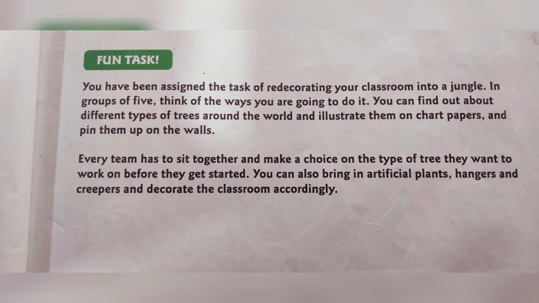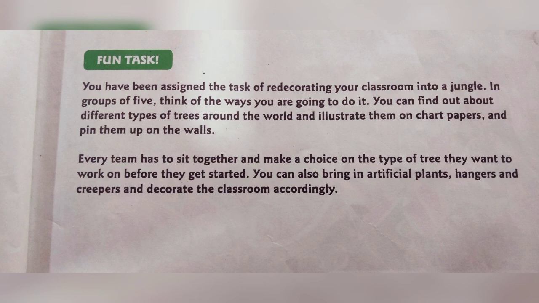You can find out about different types of trees around the world and illustrate them on chart papers and pin them upon the walls. Every team has to sit together and choose the type of tree they want to work on before they get started. You can also bring in artificial plants, hangers and creepers and decorate the classroom accordingly.